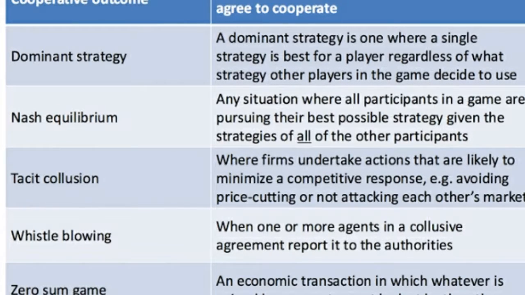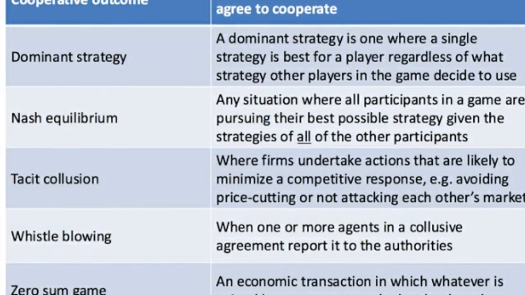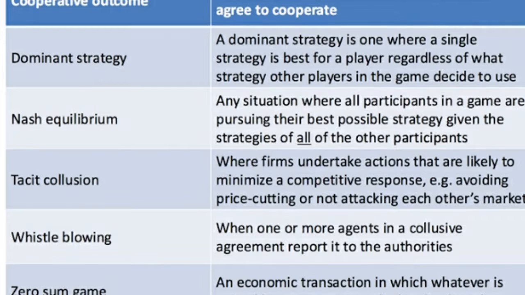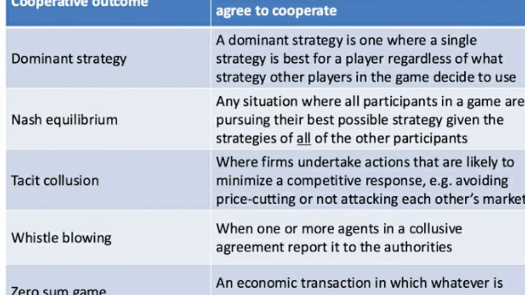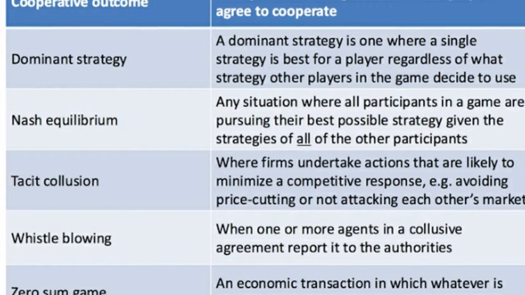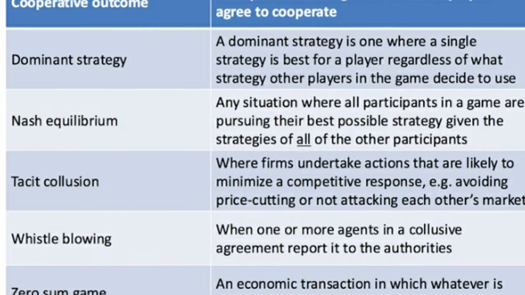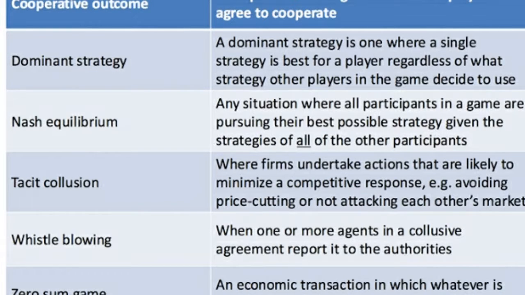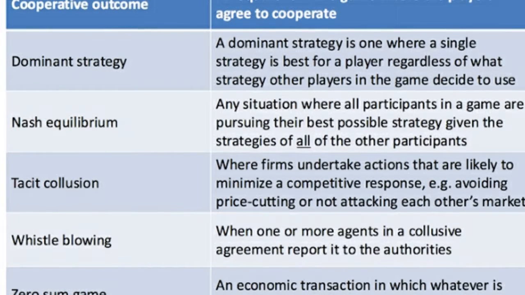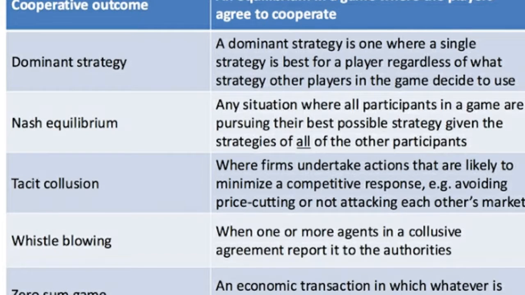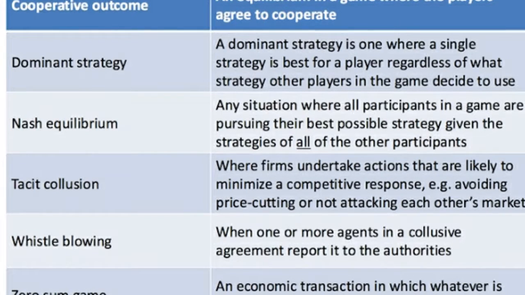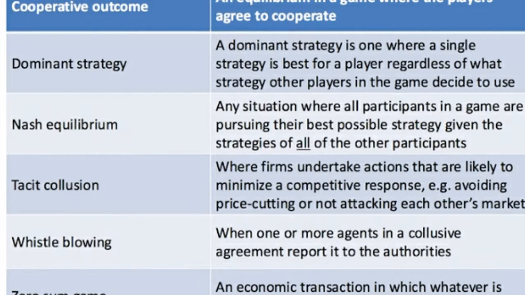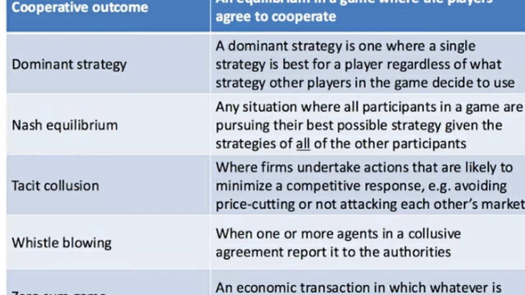It may be possible that the game is not a zero sum game. So here A plus B is not equal to 0. There are many cases. Suppose we have clean air, fresh water, then A plus B, or A plus B plus C, or A plus B plus C up to n get benefit from fresh air, fresh water. So it is not a zero sum game.